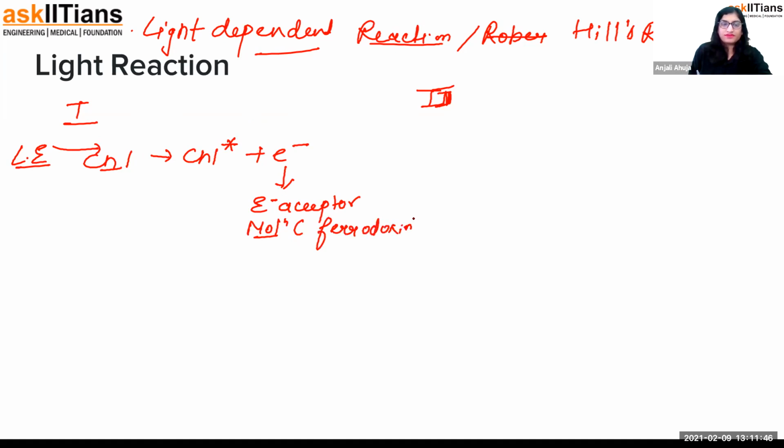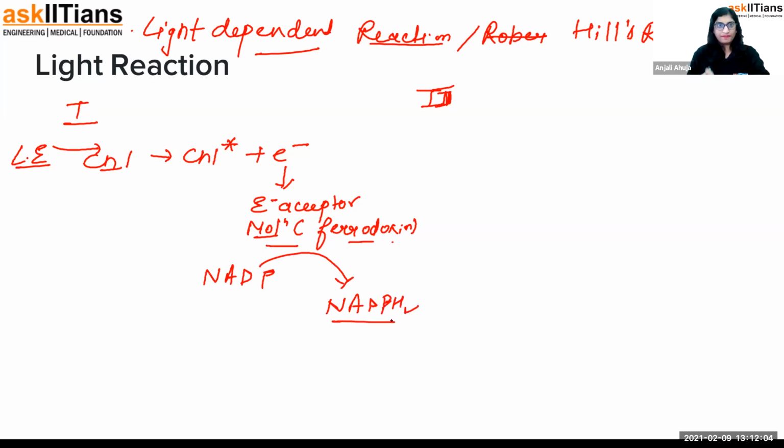And ultimately, this electron, through a number of molecules, is going to be taken up by NADP and it is going to help in the formation of NADPH2.